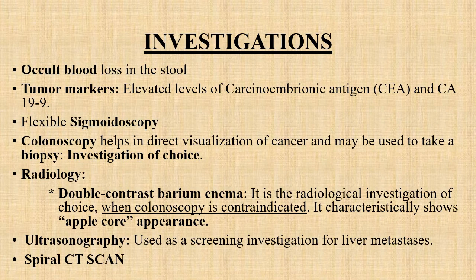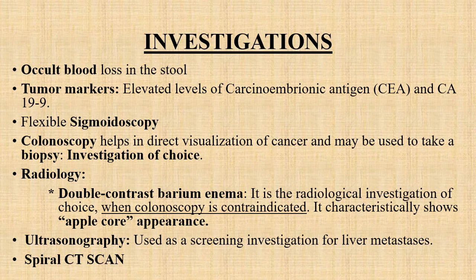Now what are the various investigations that are needed for the diagnosis of colon carcinoma? The first one is the occult blood loss in the stool. Tumor markers like carcinoembryonic antigen CEA and CA19-9 are elevated in the case of colorectal cancer.